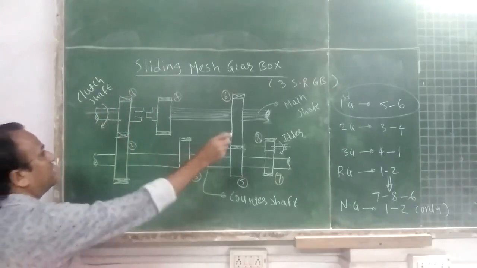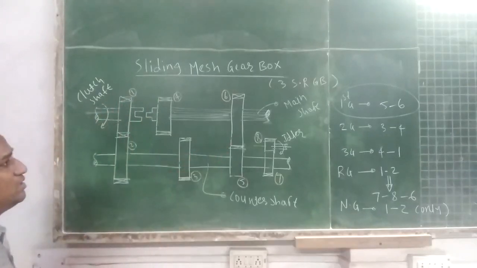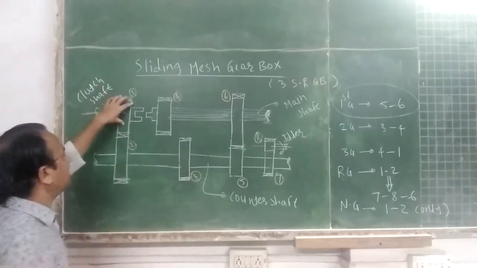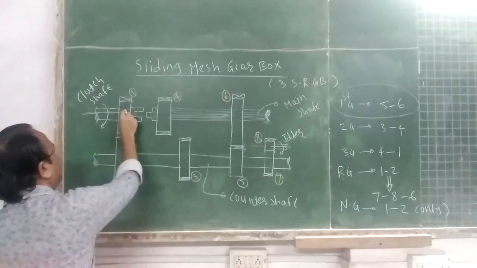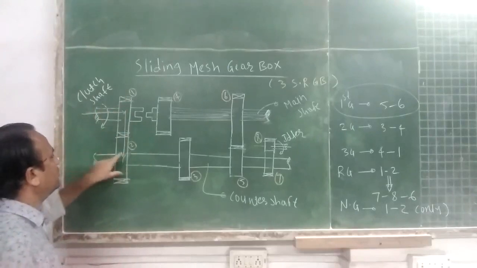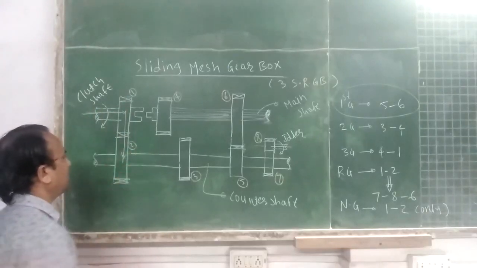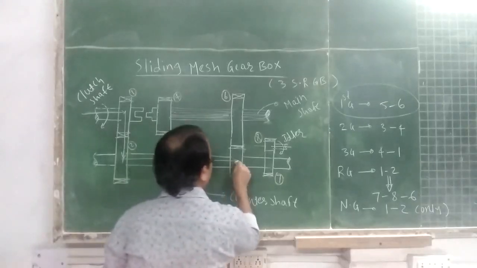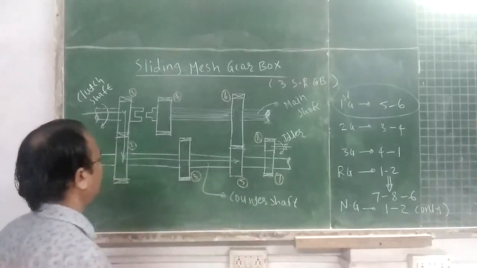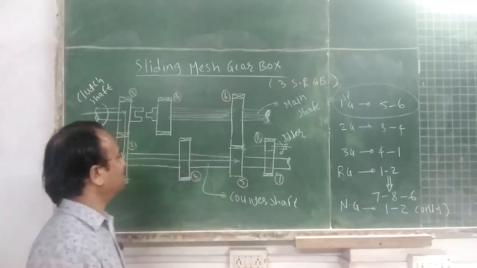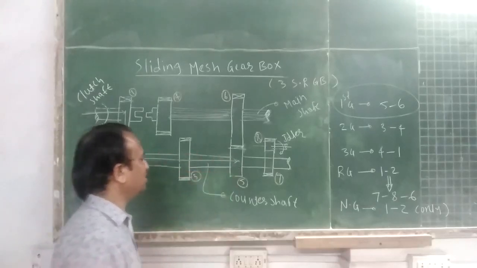Students, see, in first gear how the motion or power is transmitted. From the clutch shaft it is transmitted to gear 1, from gear 1 to gear 2. Gear 2 is mounted on the counter shaft. From gear 2 directly to gear 3 and gear 5, since 3 and 5 are mounted on the same shaft.